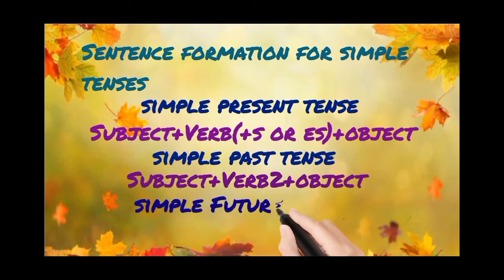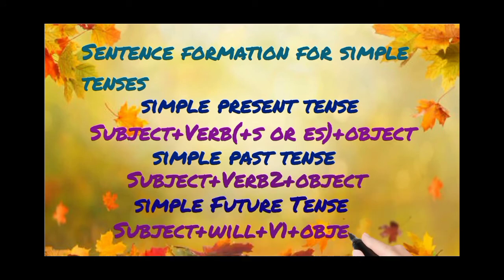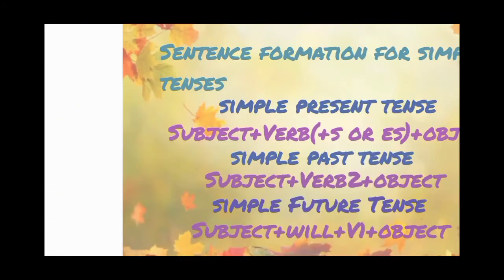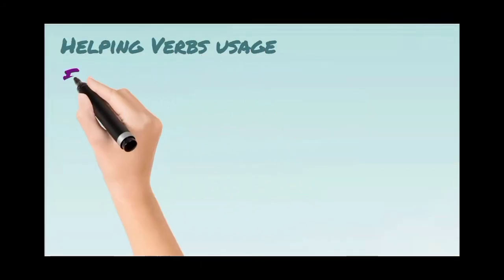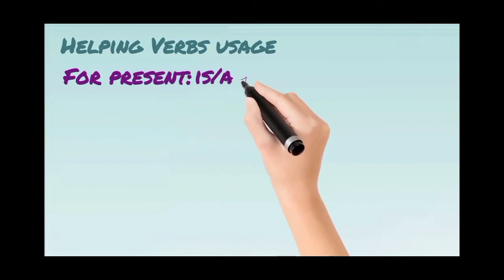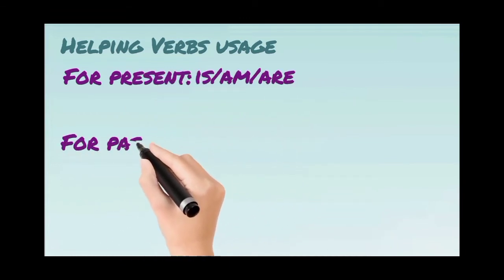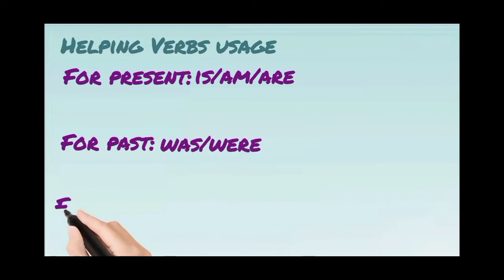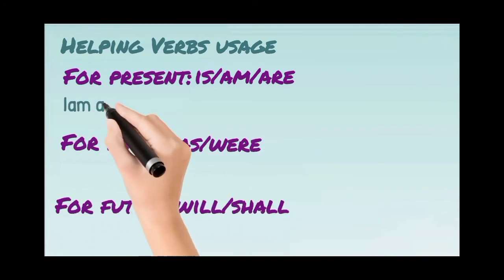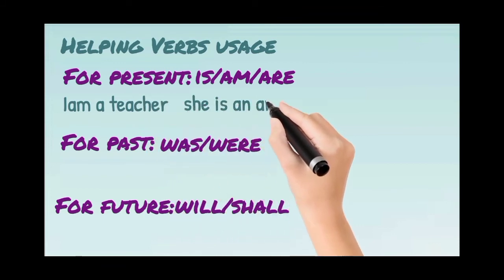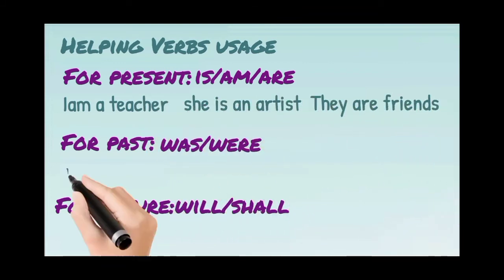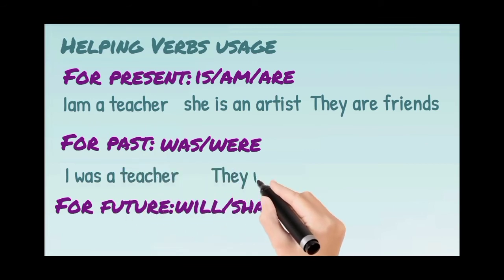Let us see the sentence formation for simple tenses. Simple present tense: subject, verb plus S or ES, plus object. Simple past tense: subject, second form of verb, that is V2 form, plus object. Simple future tense: subject plus will plus V1 form plus object. Helping verbs used for simple tenses. For present tense: is, am, are. For past tense: was, were. For future tense: will or shall. If it is a singular noun, then is. If it is with I, then am. If it is plural, then are.